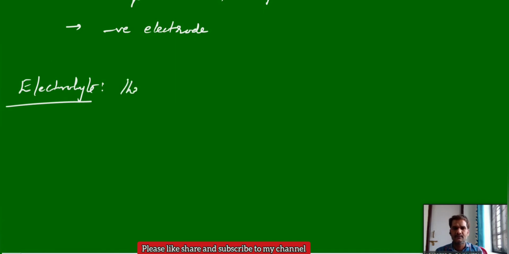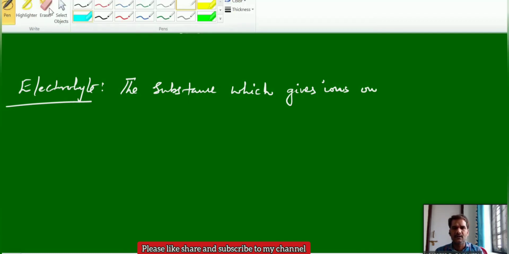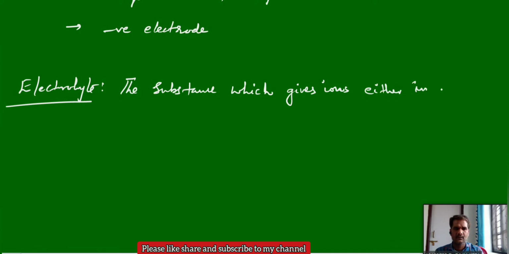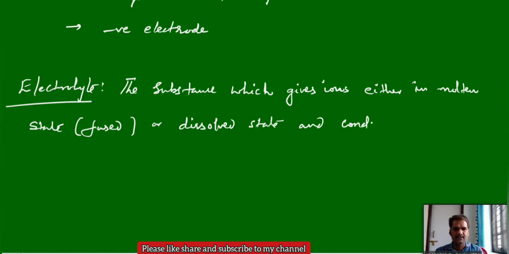The substance which gives ions, either in molten state, sometimes called fused state, or in dissolved state, mostly aqueous form, dissolved in water, and conducts electricity. This type of substance we can call an electrolyte.